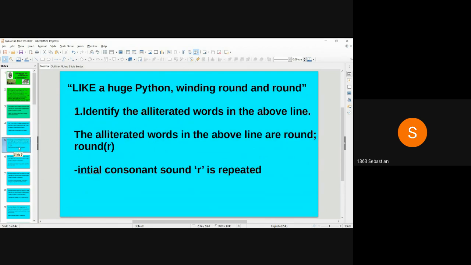Like a huge python winding round and round. Identify the alliterated words in the above line. The alliterated words in the above line are round, round. Initial consonant sound R is repeated.